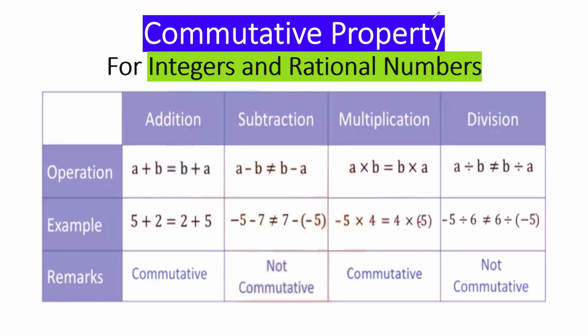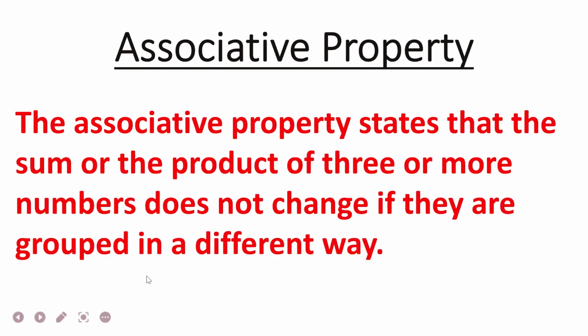Just correct it when you note down. So I'm saying in the case of commutative property, whole numbers, natural numbers, integers, rational numbers, all are commutative for addition and multiplication only. But in the case of closure property, integers and rational numbers were closing under addition, multiplication as well as subtraction also. Okay, let's move ahead now.